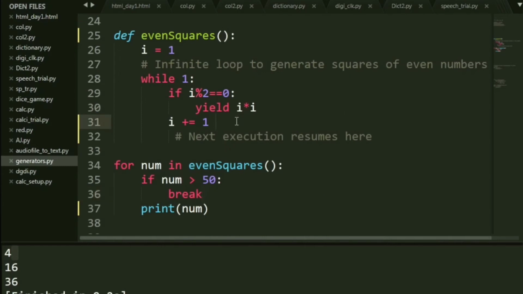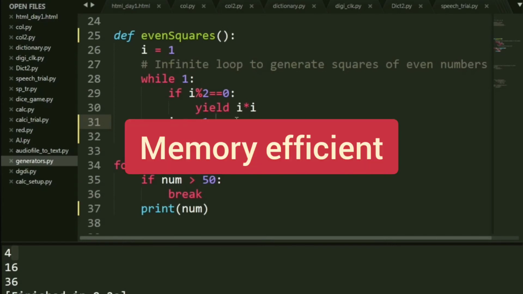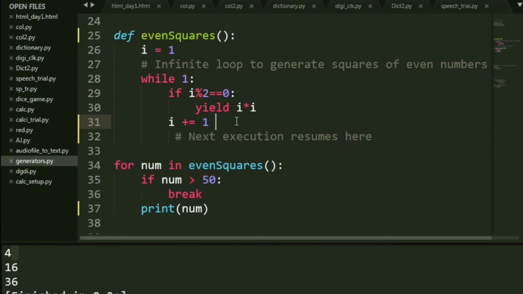So it's very easy to communicate and give outputs one by one rather than giving everything together and making it less memory efficient. So yield makes it more memory efficient, because it does not store everything all together.